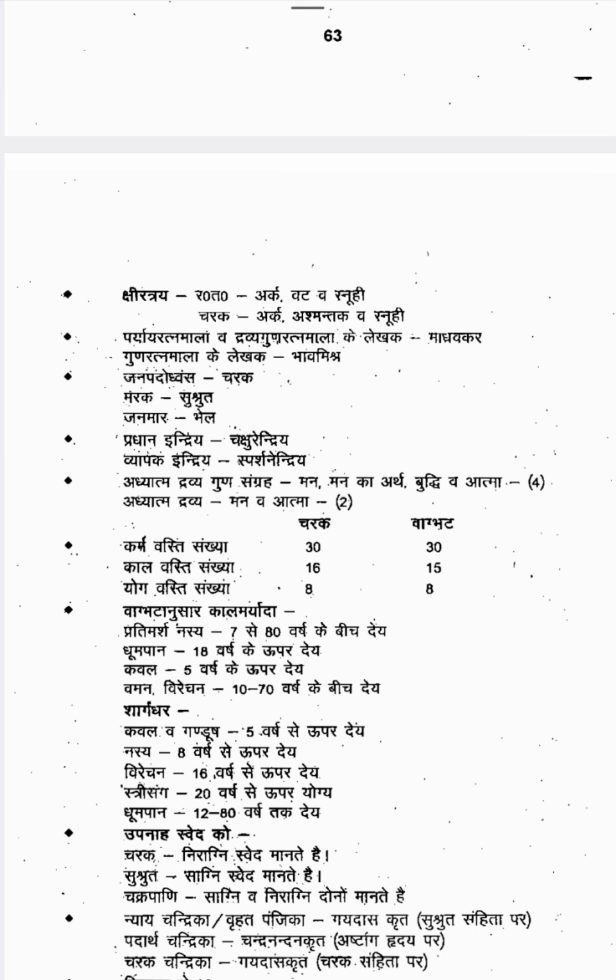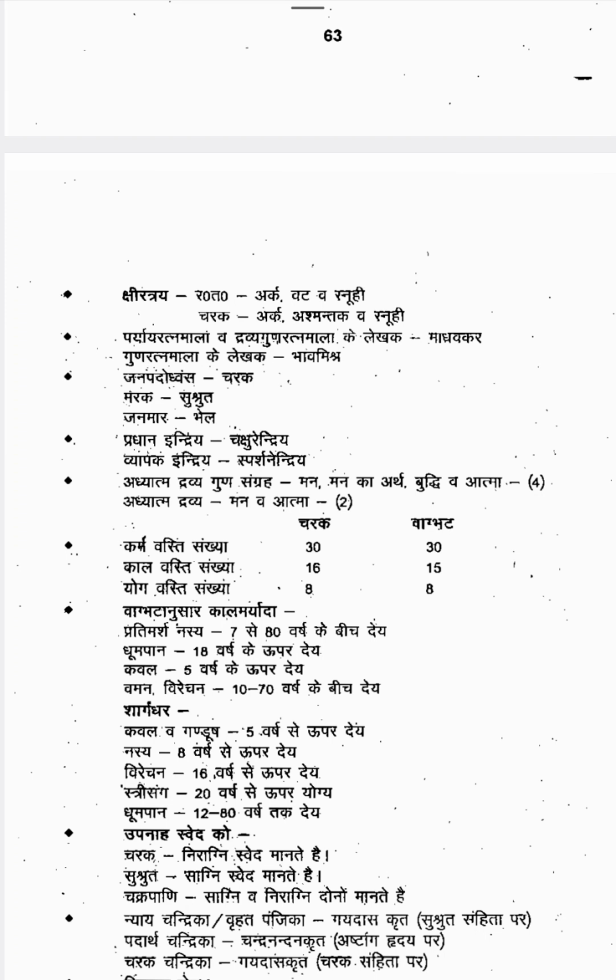According to Charaka, Kalavasti number is 16; according to Vagbhata, Kalavasti number is 15. So definitely the Acharya's name will be mentioned. If they are not mentioning the Acharya's name and only showing the Kalavasti number, then in the options it might be 16 or 15, not both.